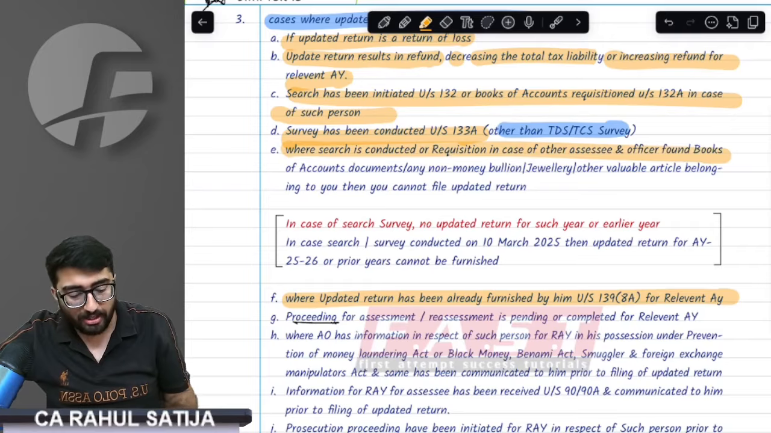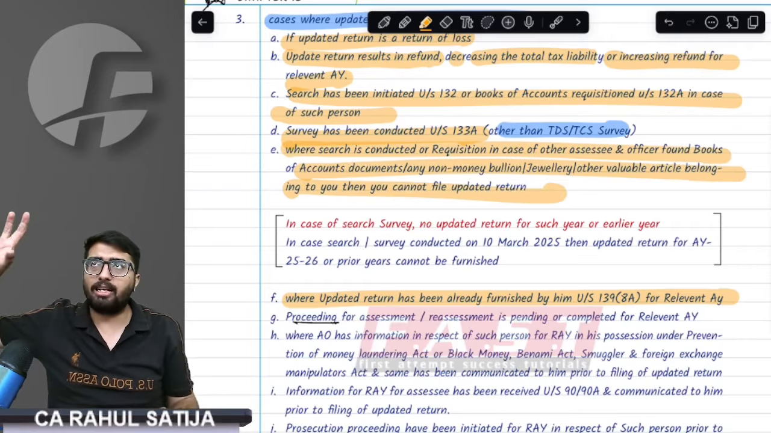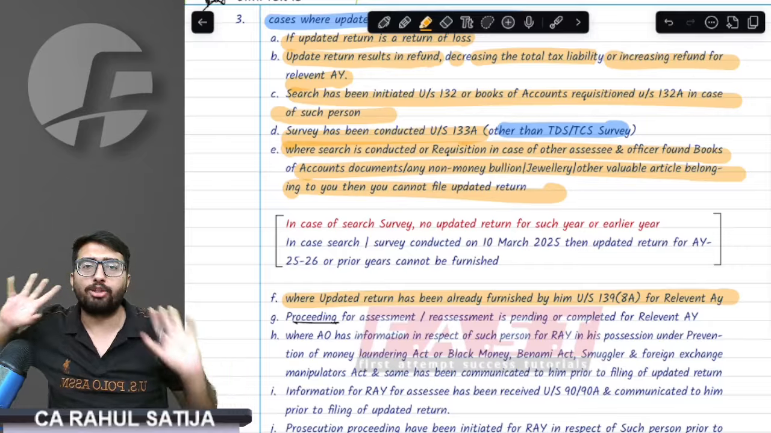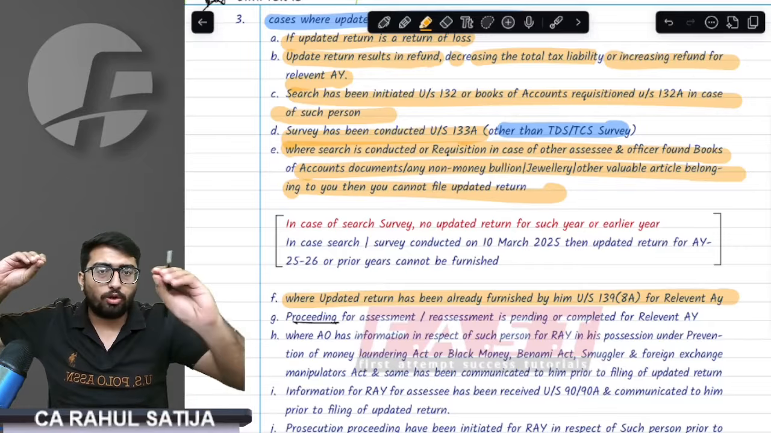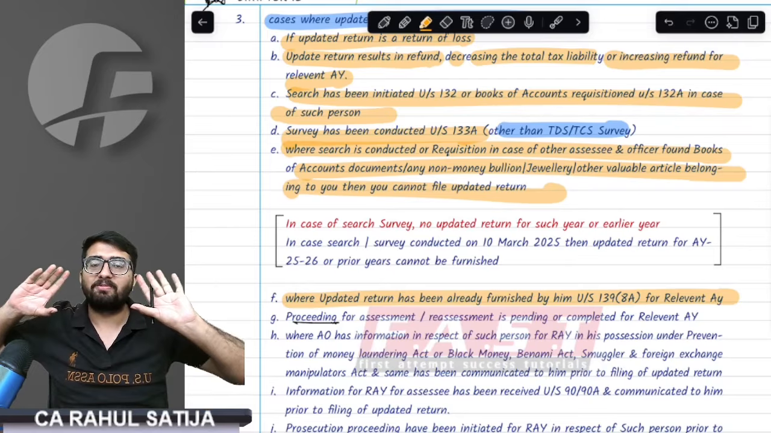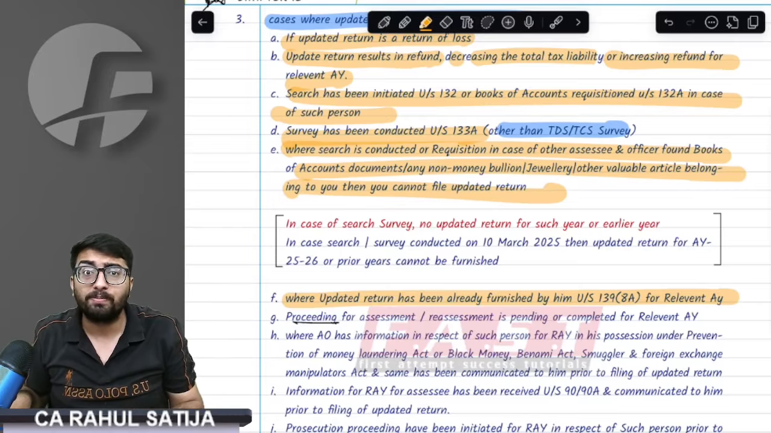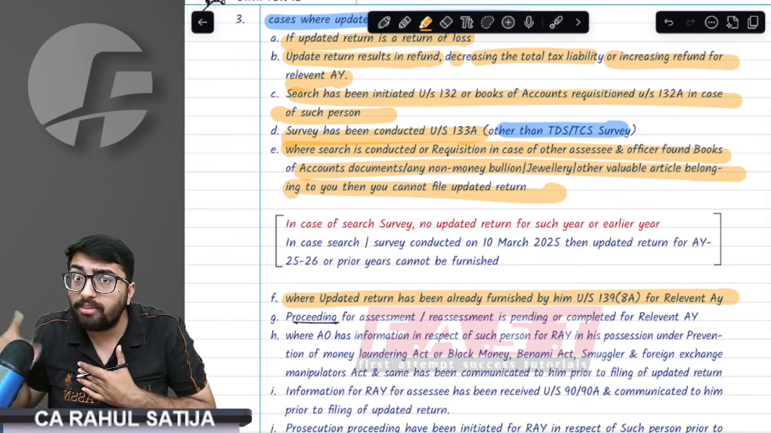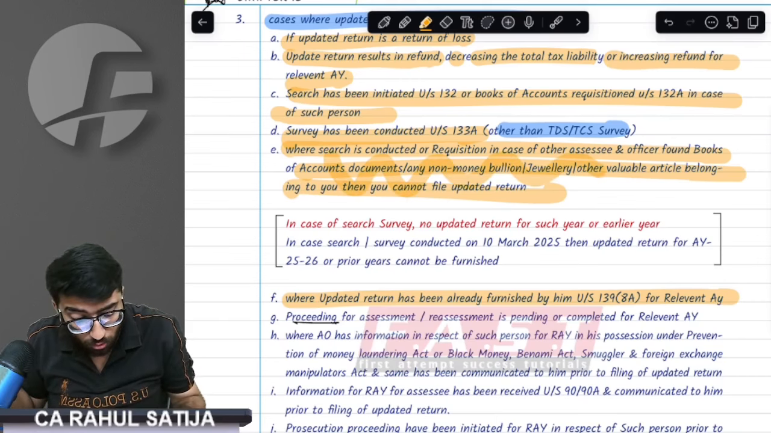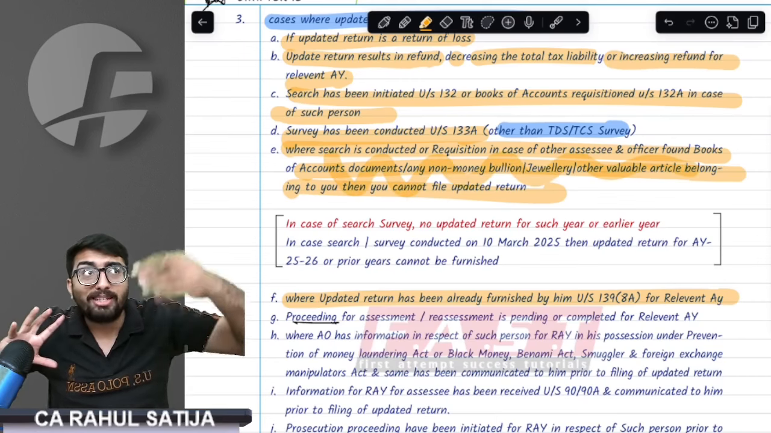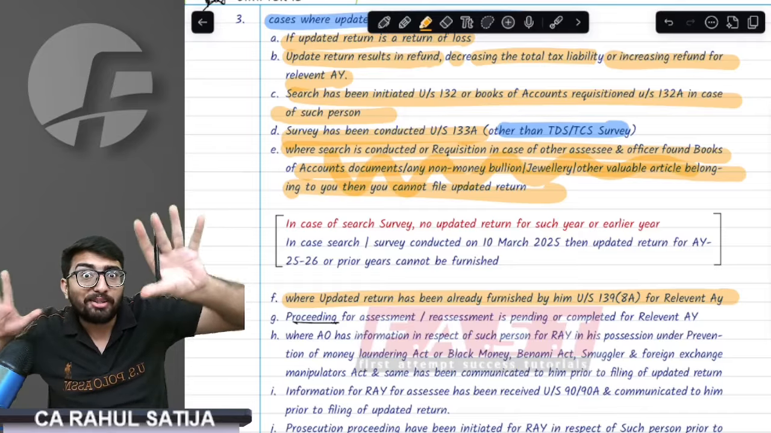Sir, if any search has been conducted at another party, for example, a search took place at the premises of Lakshmi, and my documents are found at the premises of Lakshmi, can I file UR? The provision says no. If my documents are found at somebody else's place, I cannot file UR.